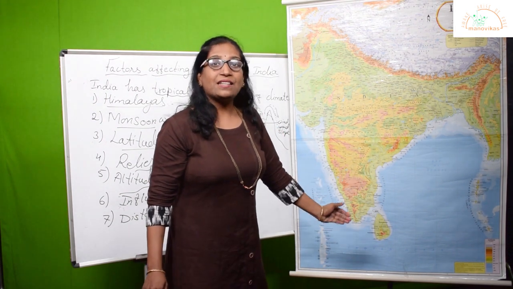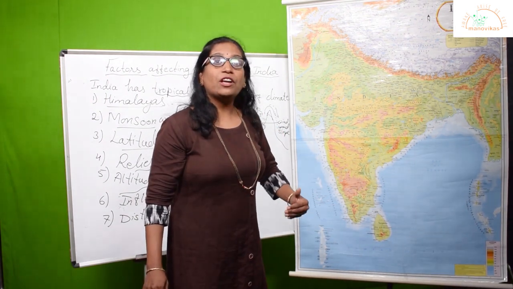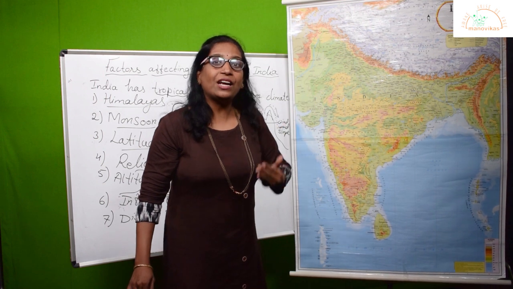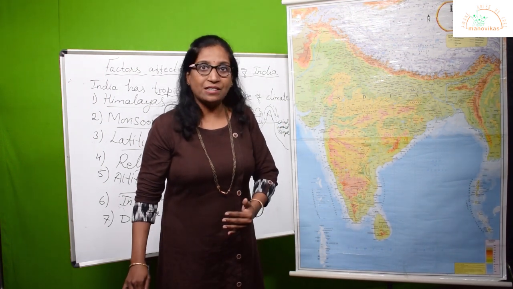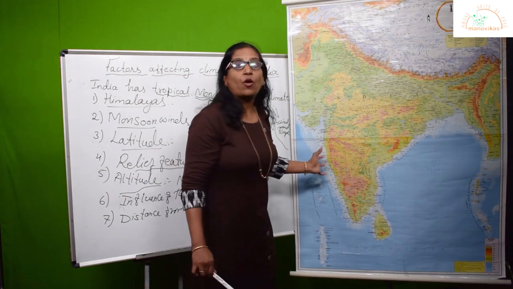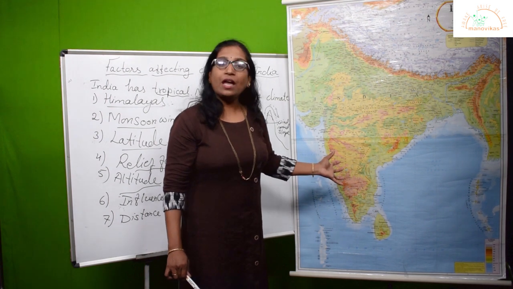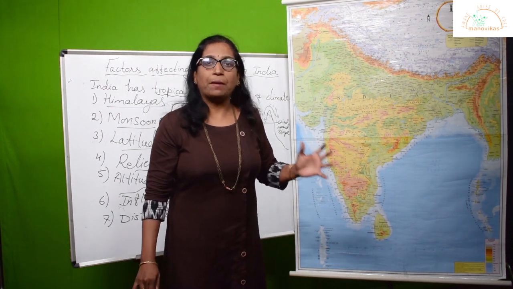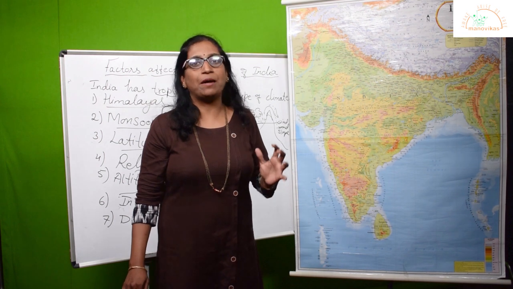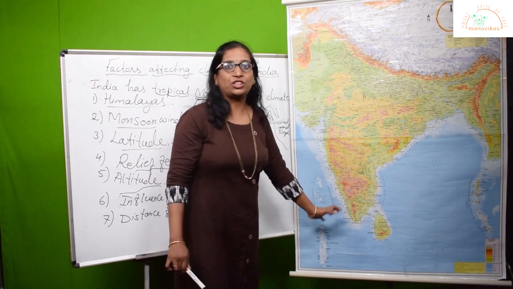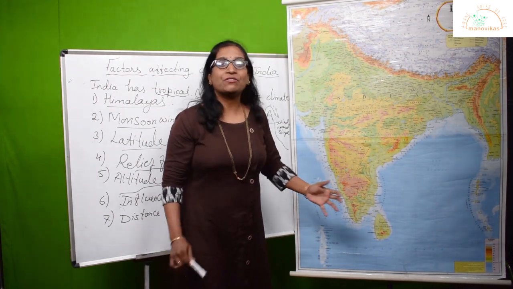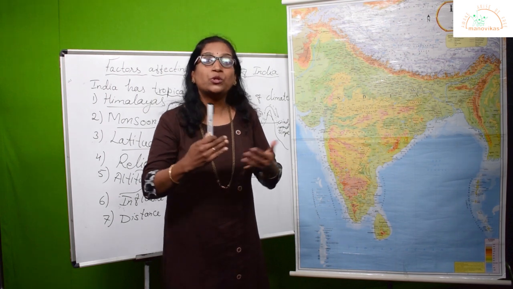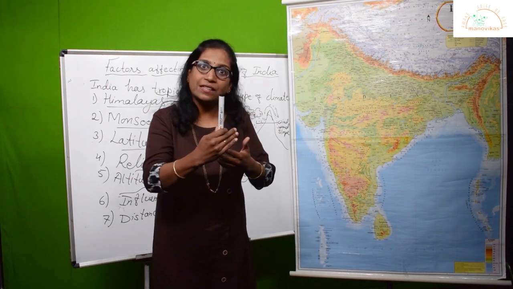Now these places lie very close to the coastal plains, so the climate is moderate type, meaning we have an equable type of climate along the coastal region, or the places very close to the sea. This is how I am explaining distance from the sea.